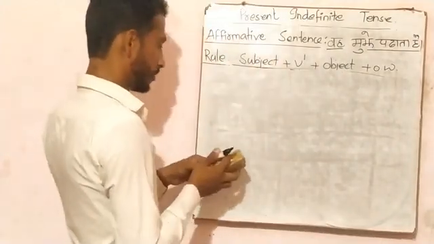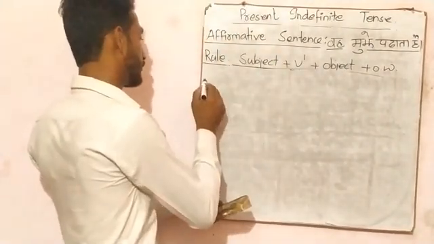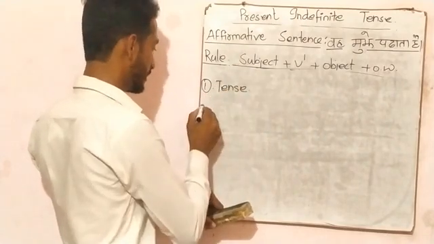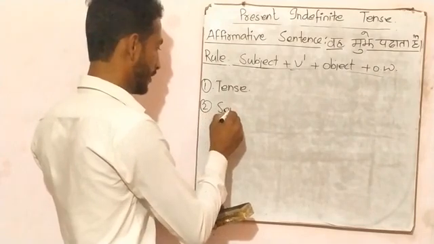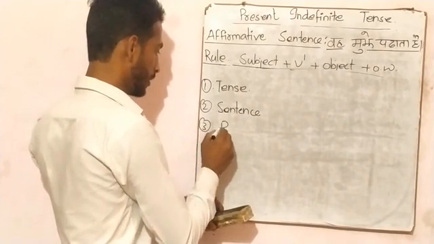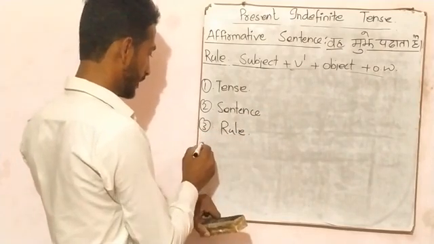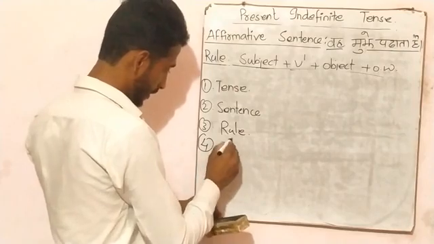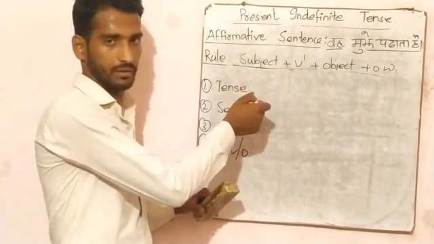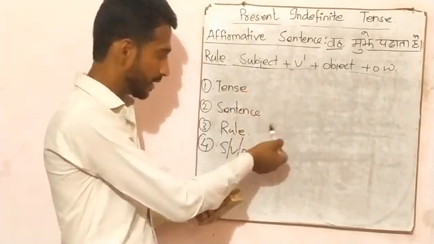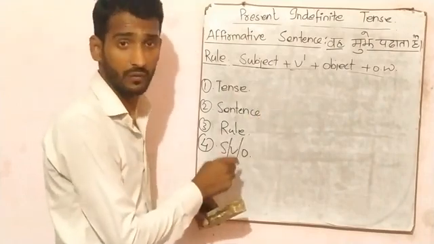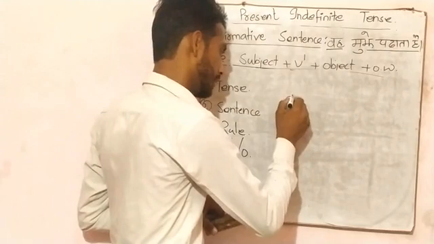So, to translate a sentence, we have to follow these 4 steps. First one, we have to find out in which tense the sentence is. Second one, which type of sentence that is. Third one, what is the rule of that particular sentence. And fourth one, what is the subject, verb and object in that sentence. We have to find out tense, then sentence, then rule of that particular sentence of that tense, and subject, verb and object. Let's have an example.